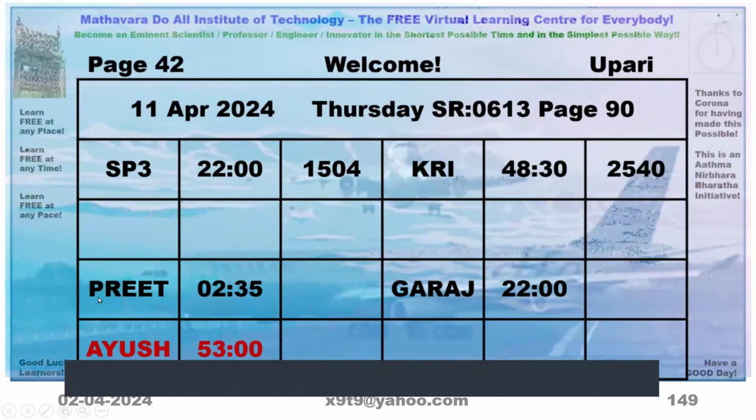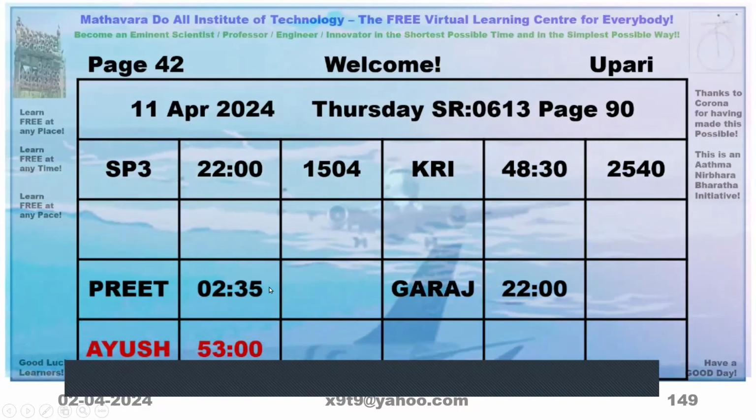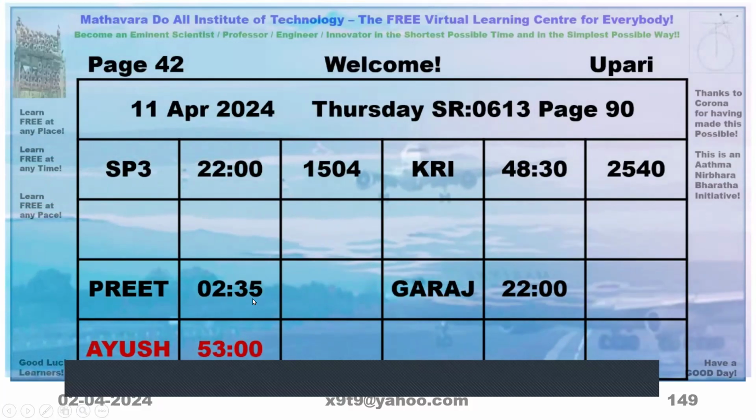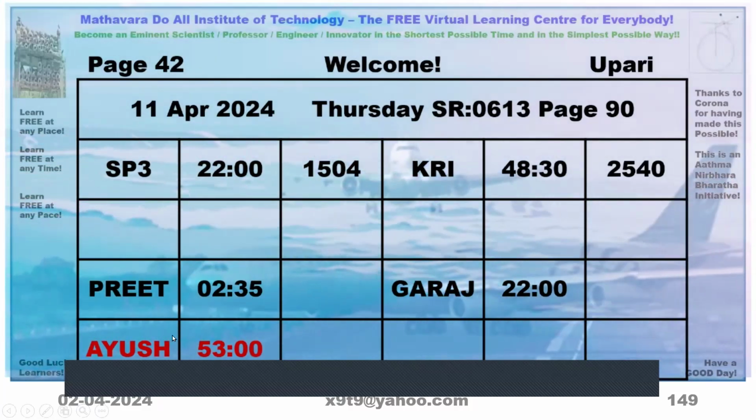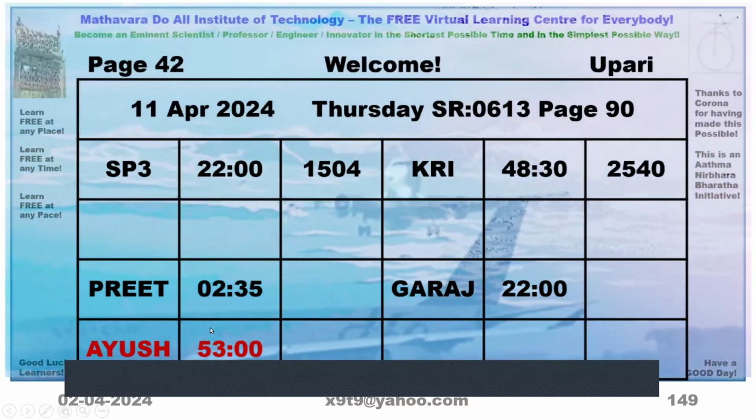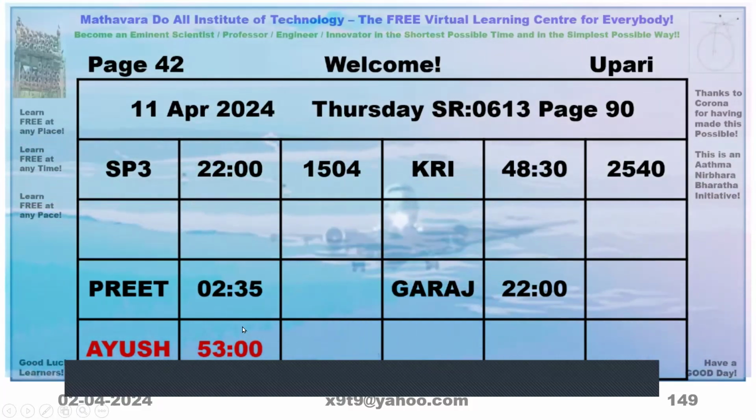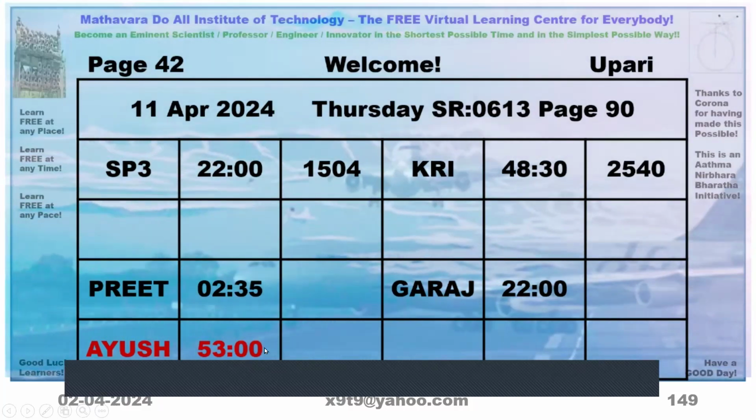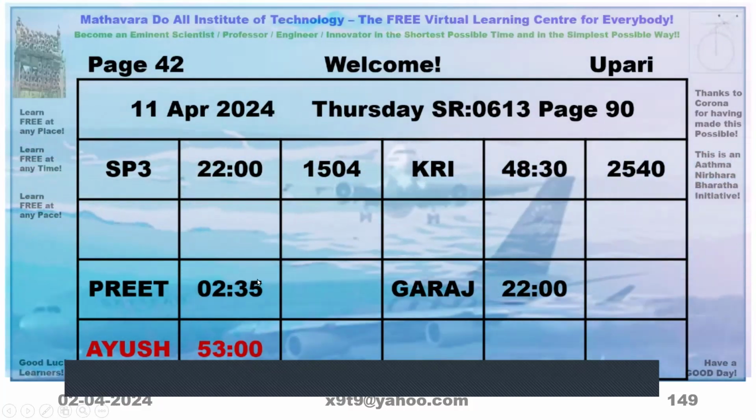So here Preeti Yoga, it is there in the morning, 2 Gatis, 35 Vigatis after the sunrise, but its duration is only 53 Gatis, so it ends before the next sunrise. So this will be missing for us. So this is what that Upari business is.